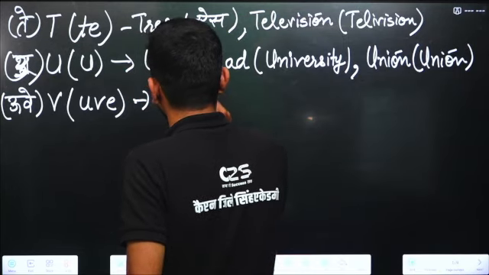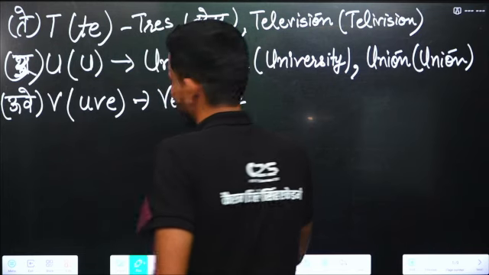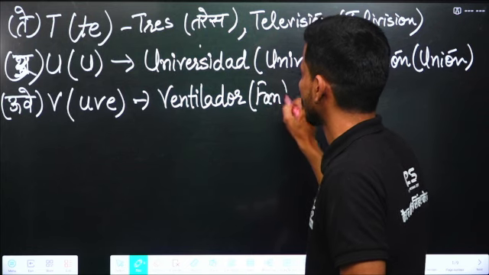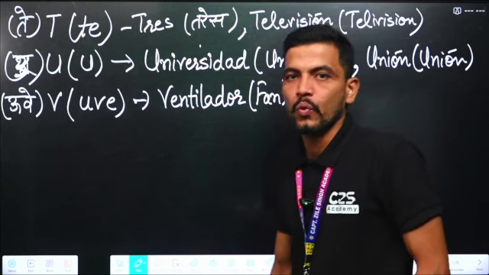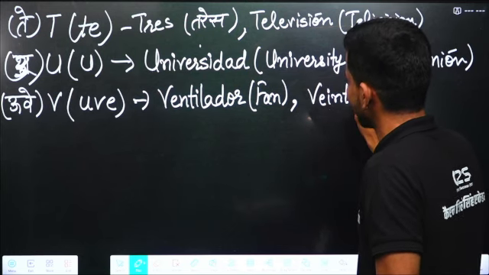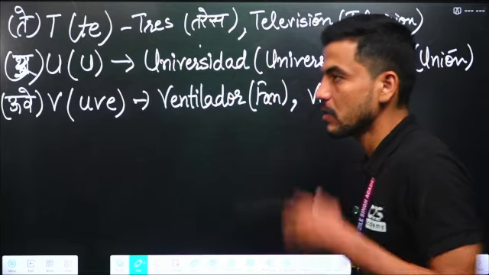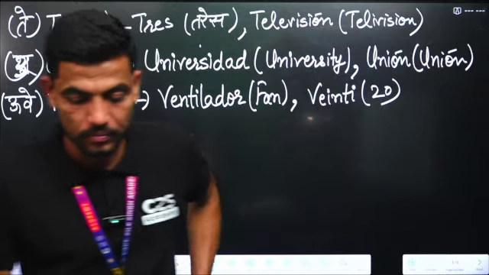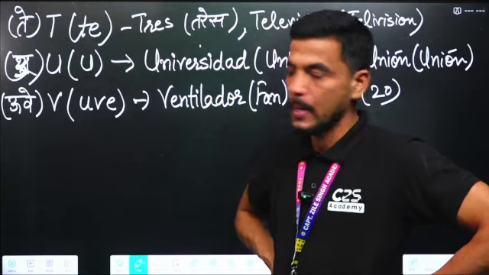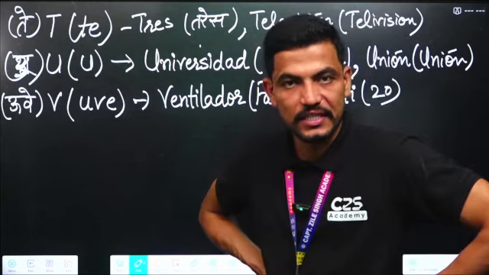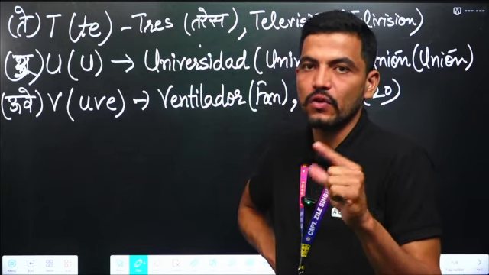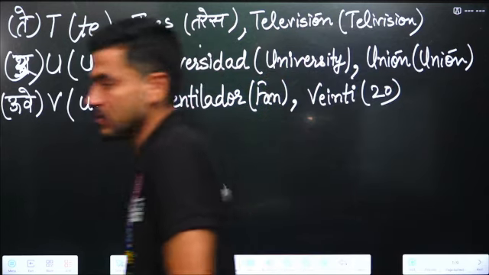ventilador. Ventilador means fan. Veinte. Veinte is 20. So the pronunciation of V is "uve". Next is W.